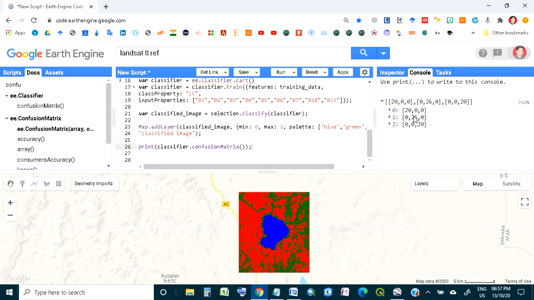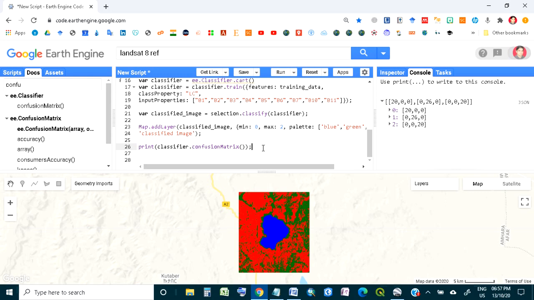You can go for classification of the forested area in a different way, and you can choose different classifiers also. Here I'm choosing the classifier CART, but you can choose other classifiers also and see the results. Remote sensing and classification is not only with a computer or laptop, it needs ground practice also. You have to go to the ground and see that water is here. Is there any other water area around this lake? If it is showing water, then it may be fine.